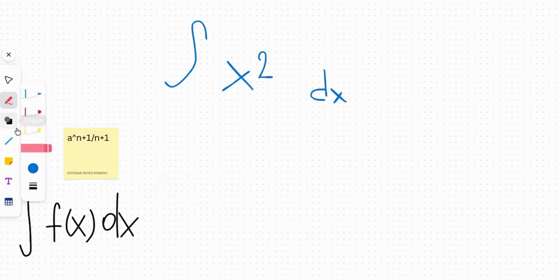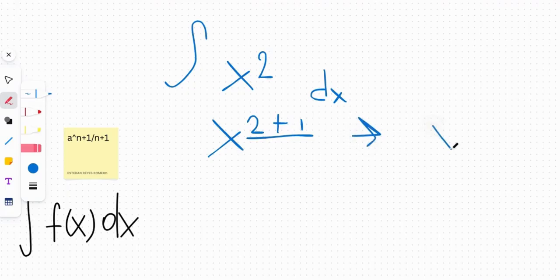Just erase that. So now let's apply that rule to this. If we apply this rule, we have x squared plus 1. So just remember, whatever we get up here, that's whatever we divide by. So obviously this will be x to the power 3 divided by whatever we get up here, which is just 3.